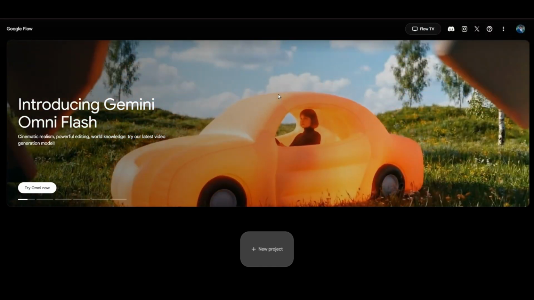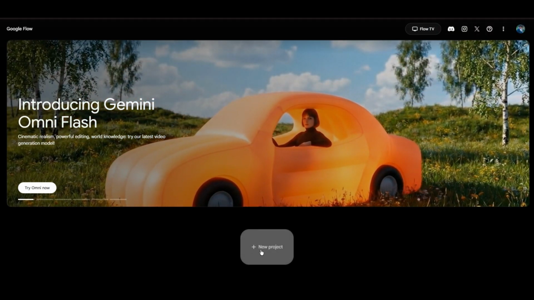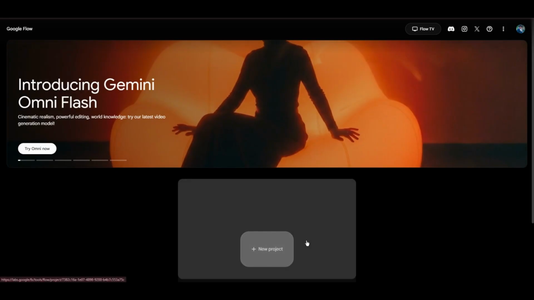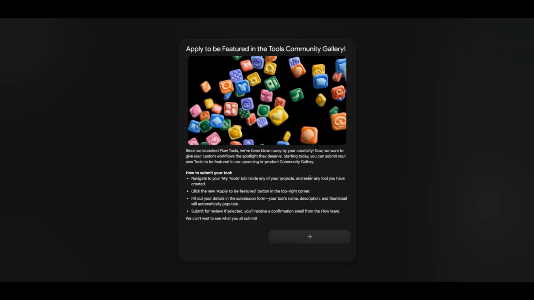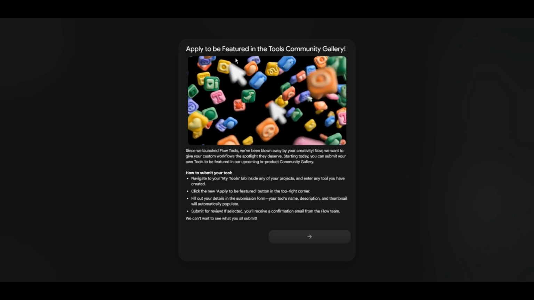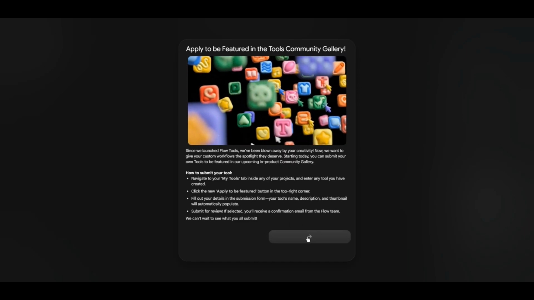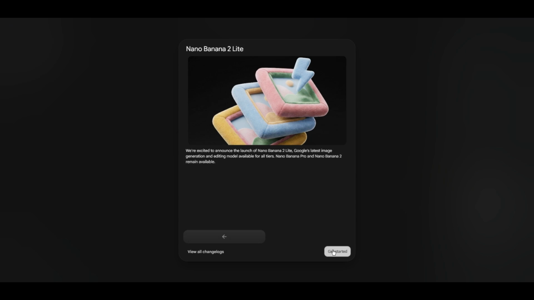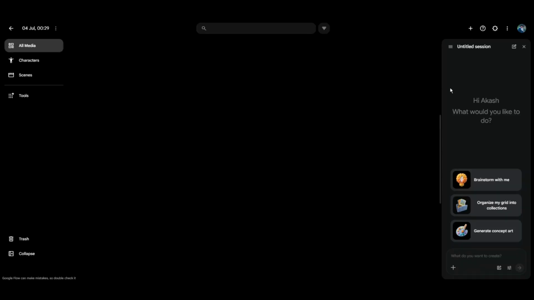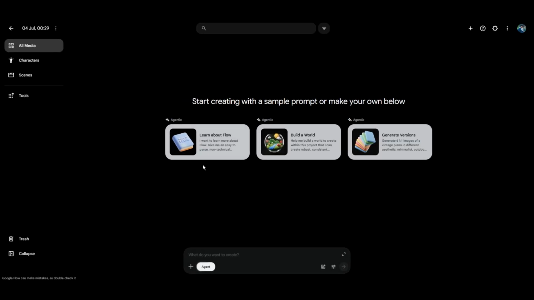First of all, you have to click on the New Project option visible right in front of you. As soon as you click on New Project, the official generation dashboard of Google Flow will open up before you. If any new pop-up or notification appears on the screen in the meantime, you should enable or allow it so that all features work smoothly. Now, when you look at this interface carefully, you will see a large prompt box towards the bottom. It also features an agent mode option, but for now, we are not going to use agent mode.